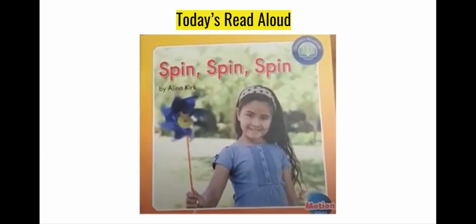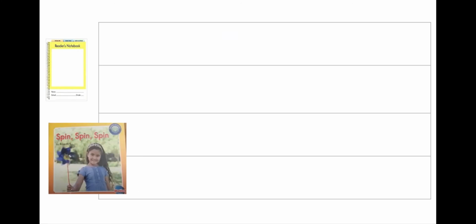In today's read aloud, Spin, Spin, Spin, you'll notice that some pages have all three features: text, labels, and sidebars, and some do not. Your goal is to find a page that has all three things and to write about what you learned. So I learned about blank. Good luck hunting for those three parts in your book, and we're looking forward to hearing all about what you learned about.